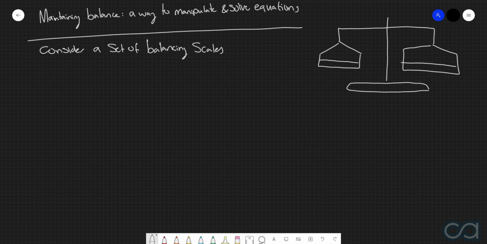But what happens if I put 3 identical blocks on each side? Then what's going to happen? Nothing's going to happen because both sides still weigh the exact same amount, and so therefore the scales are going to maintain their equal balance, or in other words, we say that the scales are balanced.